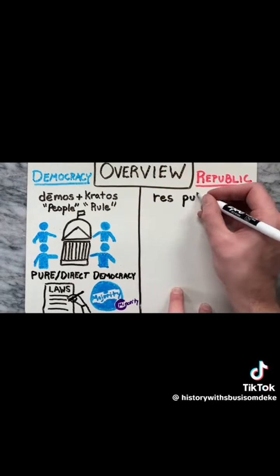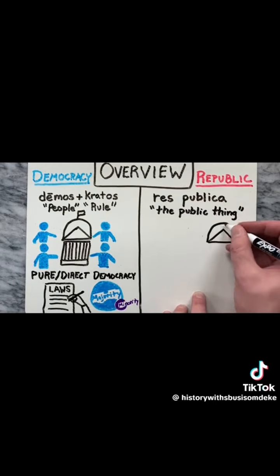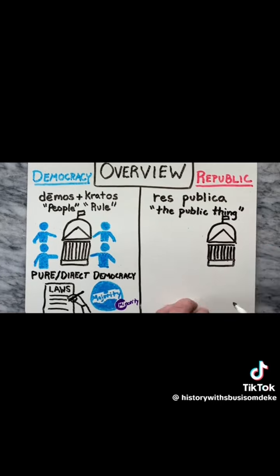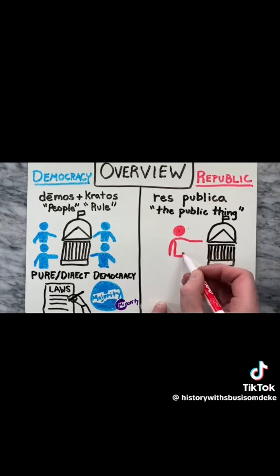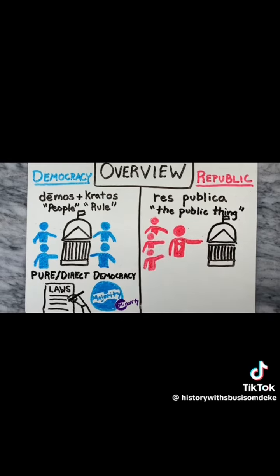The term republic comes from the Latin phrase res publica, meaning the public thing. A republic is a form of government in which the social and political affairs of the country are considered a public matter, with representatives of the citizen body holding the power to rule. In a republic, the people elect representatives to make the laws and an executive to enforce those laws.